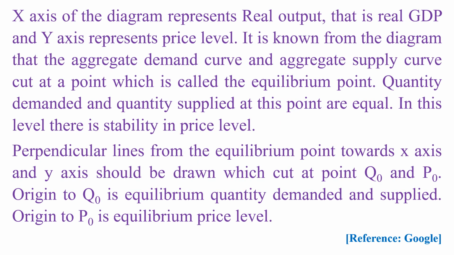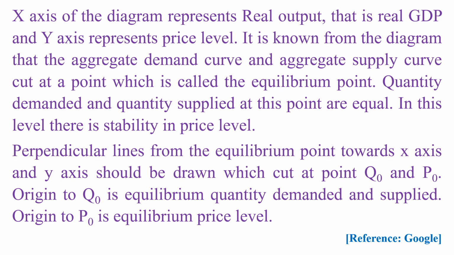The X-axis of the diagram represents real output, that is real GDP, and the Y-axis represents the price level. It is known from the diagram that the aggregate demand curve and aggregate supply curve cut at a point which is called the equilibrium point. Quantity demanded and quantity supplied at this point are equal. At this level there is stability in the price level.